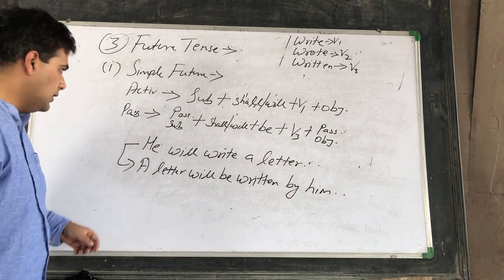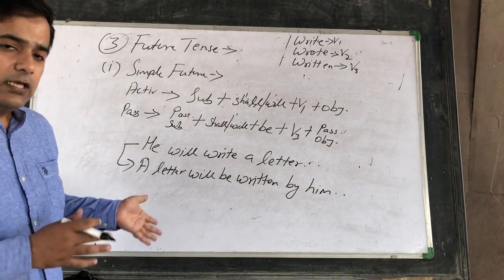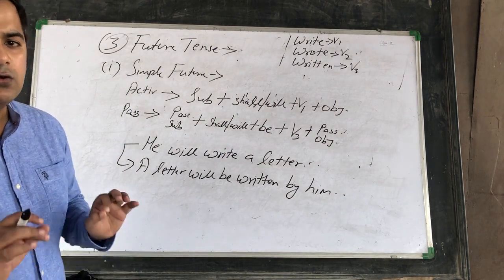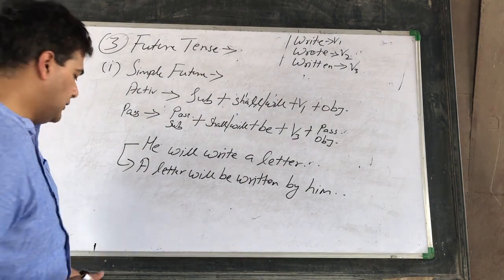Next tense is future continuous. Again, we have said that for future continuous, the passive form will not be followed. Fine. So the next tense will be future perfect.